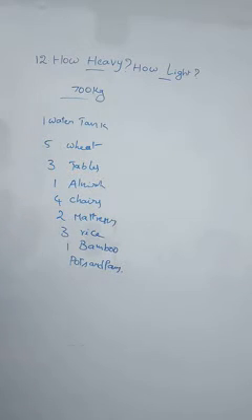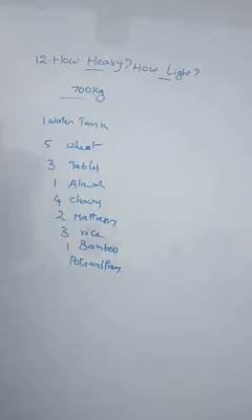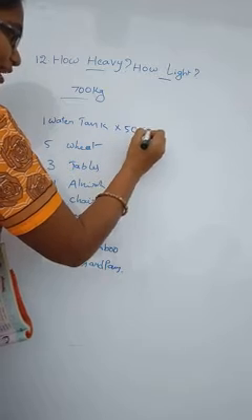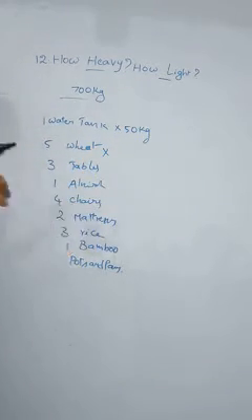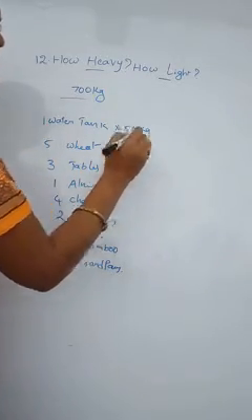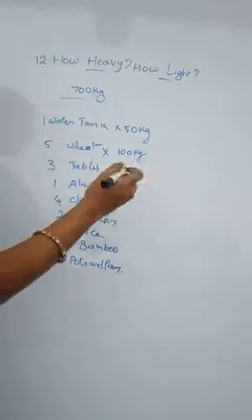At that time, how much is the total weight we should find? They gave the things and their weights. The water tank, how many kgs? One water tank is 50 kgs. And the sack of wheat, how many kgs? One sack of wheat is 100 kgs. Here we have 5, that means 5 into 100, 500.